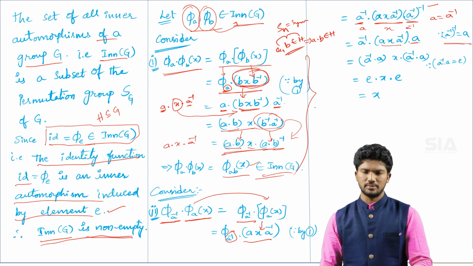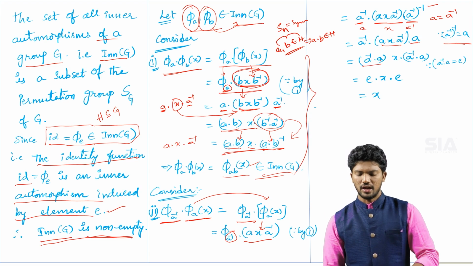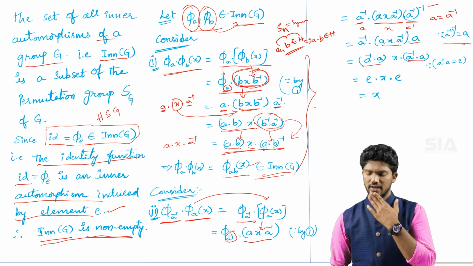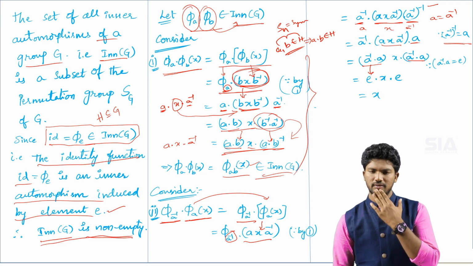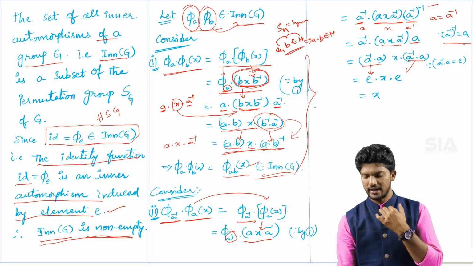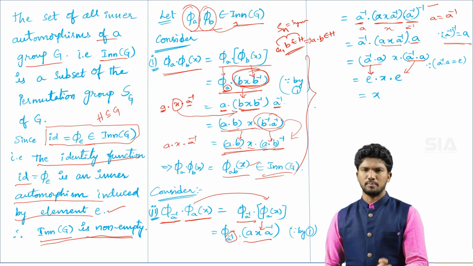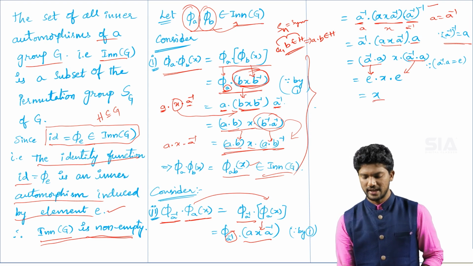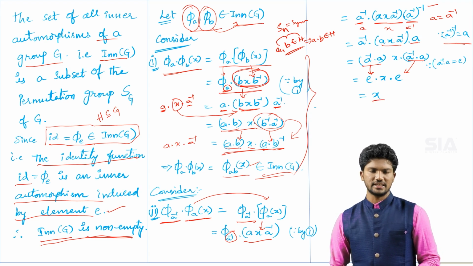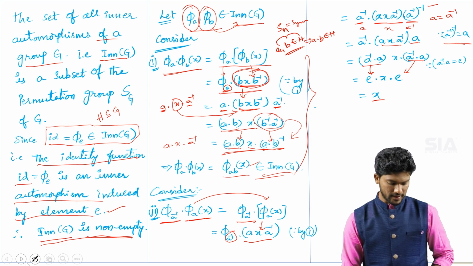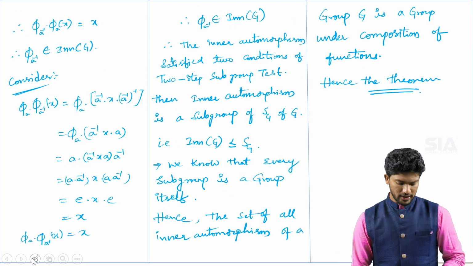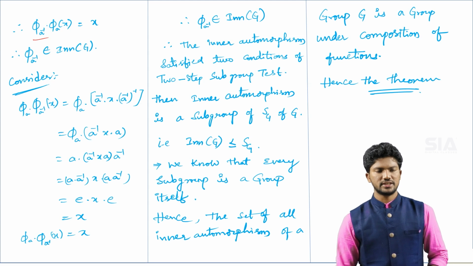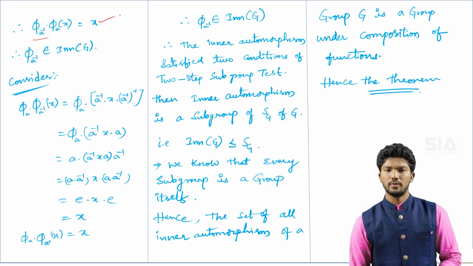After simplifying that step, you can apply the associative property: a inverse into a into x into a inverse into a. According to the inverse property, you will get that value is identity, and this value is also identity. Multiplication of identity into something gives something only, so that is x. So what is the LHS value? Phi suffix a inverse into phi suffix a into x is equal to x.